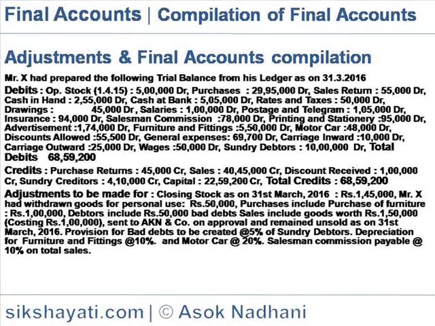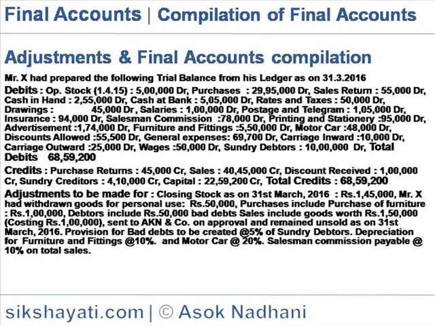Credits: purchase returns 45,000 credit, sales 40 lakh 45,000 credit, discount received 1 lakh credit, sundry creditors 4 lakh 10,000 credit, capital 22 lakh 59,200 credit, total credit 68 lakh 59,200.